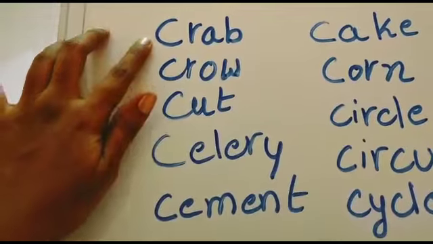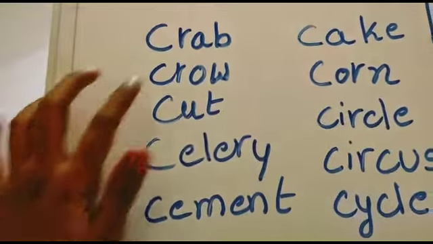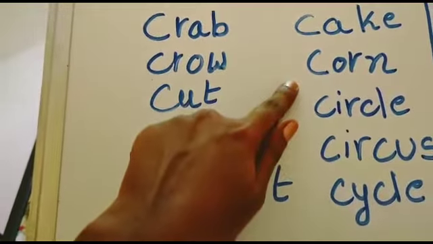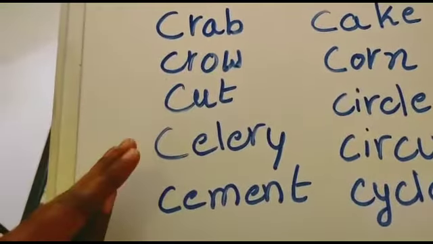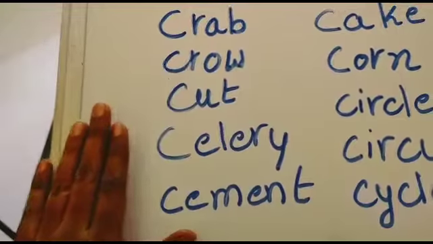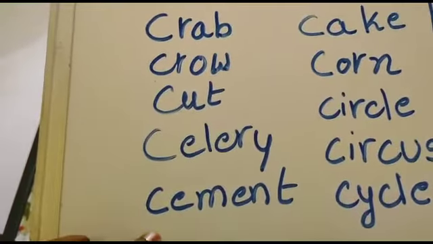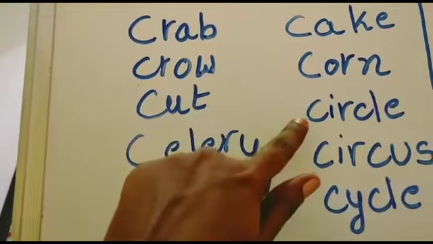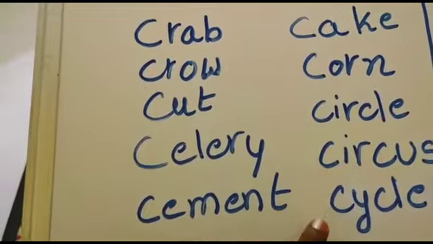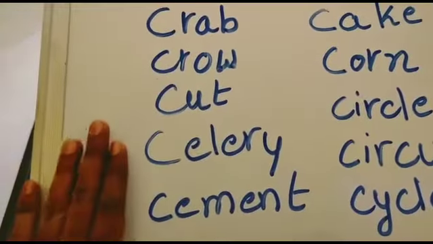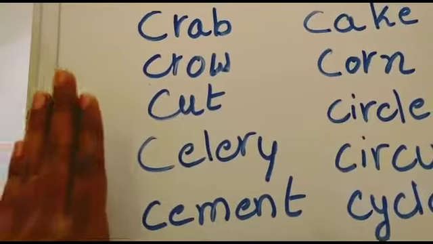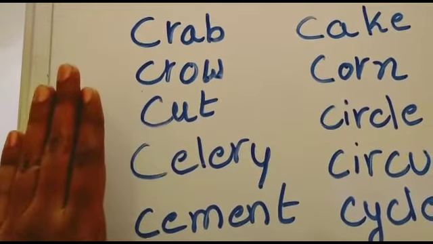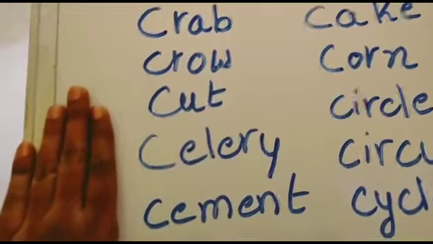Those are crab, crow, cut, cake, corn. And then next, some words start with the sound Sa. Those are celery, cement, circle, circus, cycle. But definitely we can't say by looking at the words when it is starting with Ka sound and when it is starting with Sa sound.